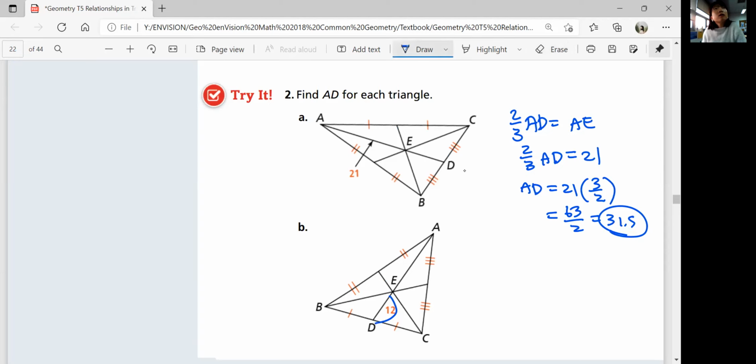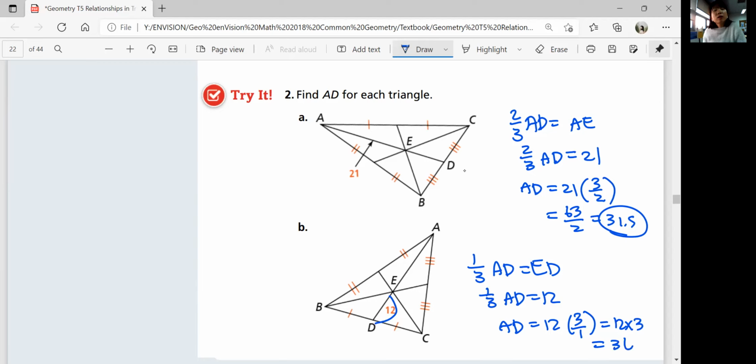We know that 1/3 of AD is ED. So 1/3 of AD is 12. So AD is 12 times 3/1, which is 12 times 3. And that's 36. So AD is 36 for part B.